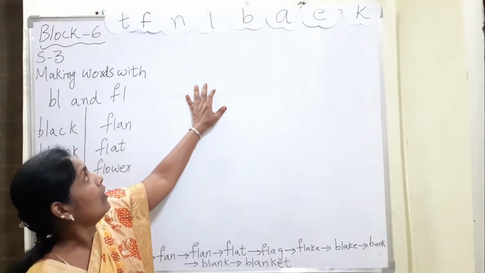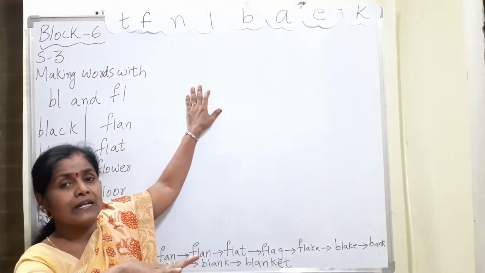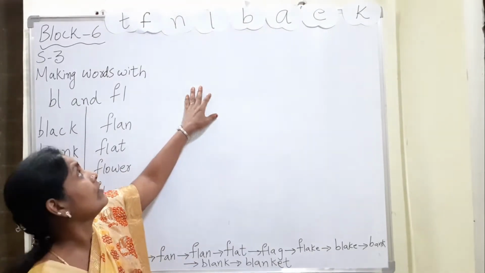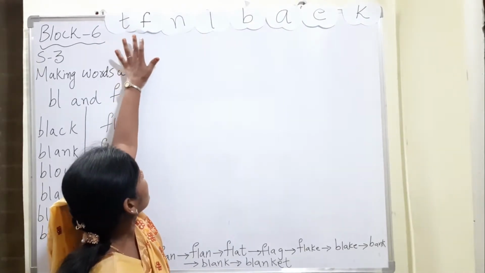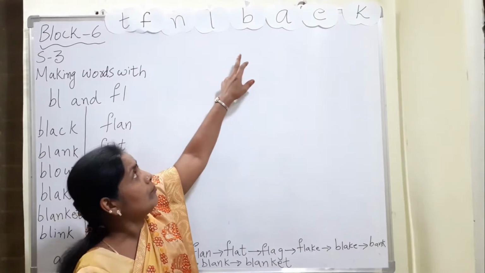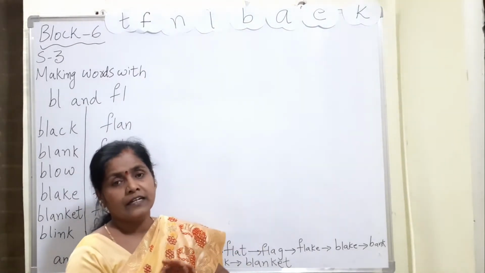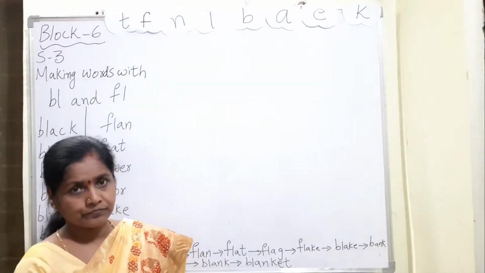Now all of you pause here and spread the letter cards: T, F, N, L, B, A, E and K. Take these letter cards.